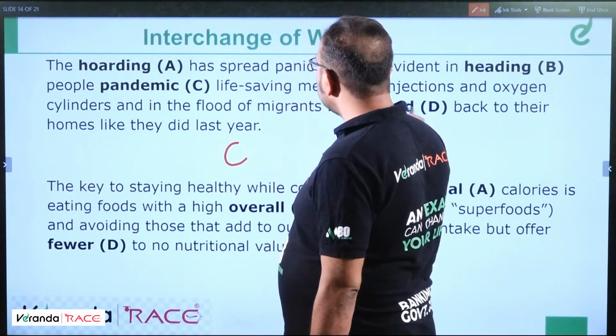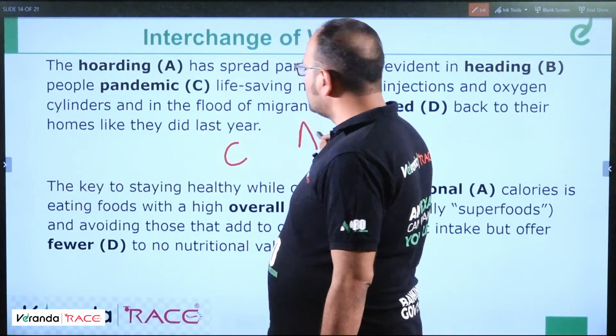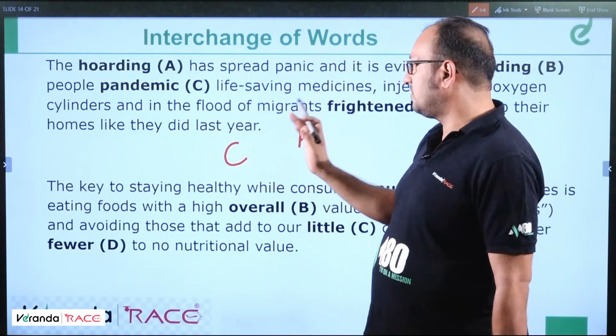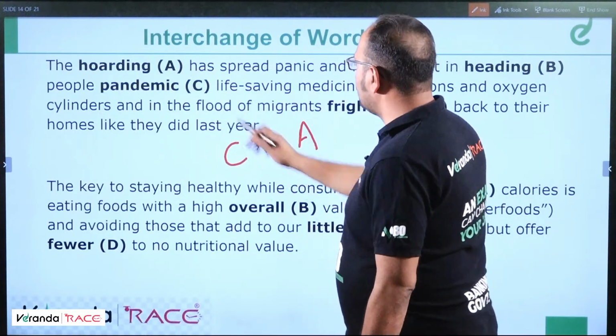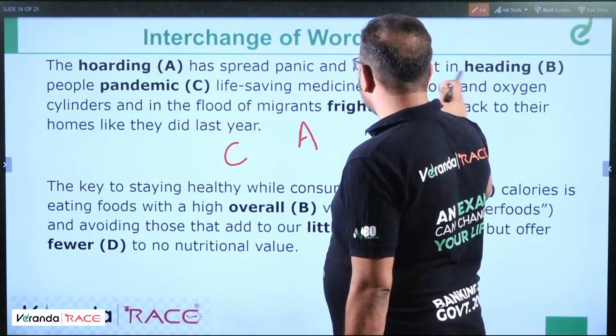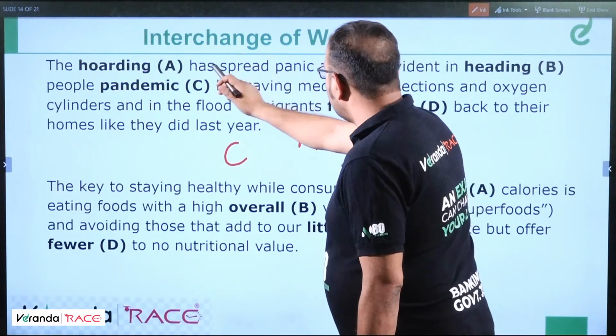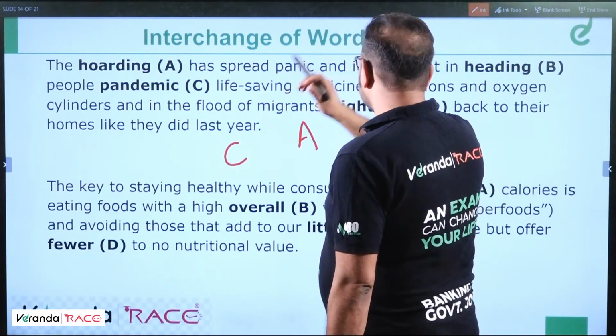C and A. So it's basically order of words. So C should come here and A should come here. Now we have to replace C and we have to replace A and D.